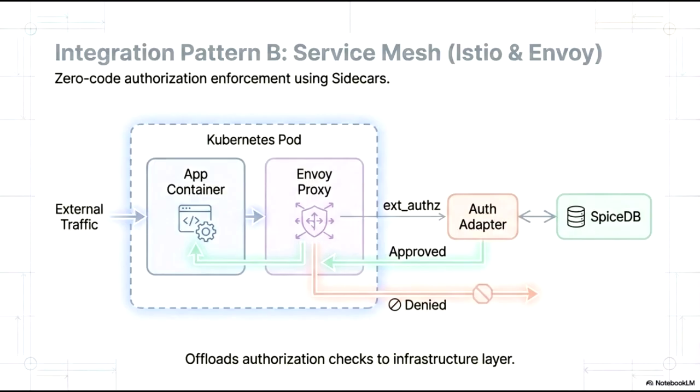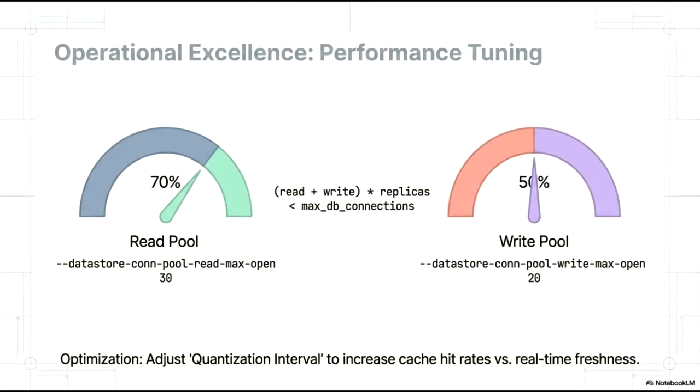Operational excellence in performance tuning requires a strategic balance between resource allocation and system stability. As illustrated, we manage database interactions through distinct connection pools for read and write operations to ensure predictable behavior under load. In this specific configuration, the read pool is operating at 70% capacity with a maximum of 30 open connections, while the write pool is at 50% with a limit of 20.